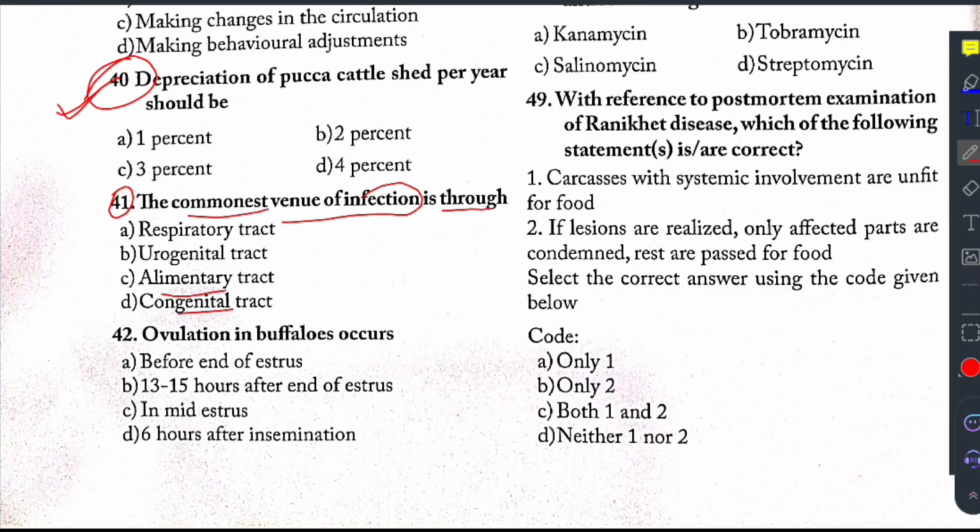So the more appropriate and correct answer for this question is alimentary tract. So alimentary tract is the most common route through which the infections will occur.